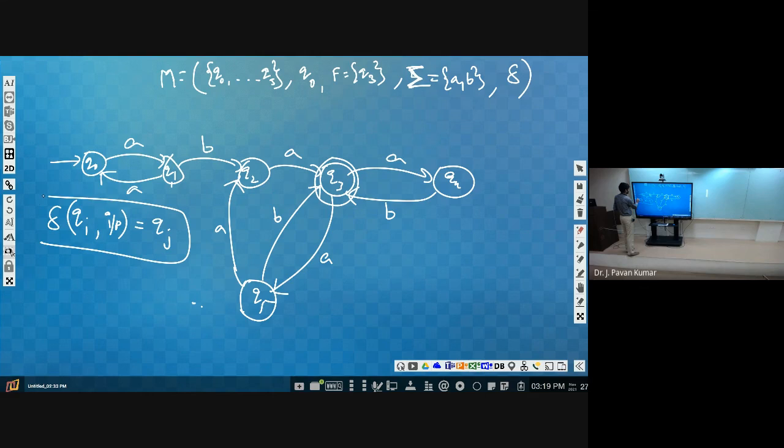Like this we will have the transition function definition. So this is an example. Now you can determine whether a particular string is accepted or not, like ABA, BAB. Is it accepted or not?